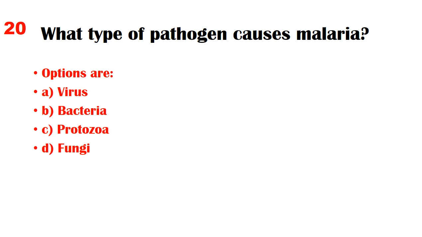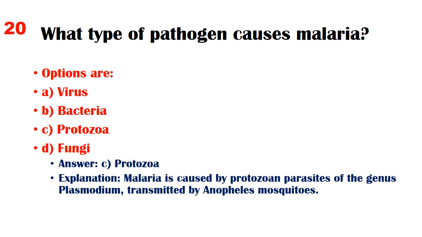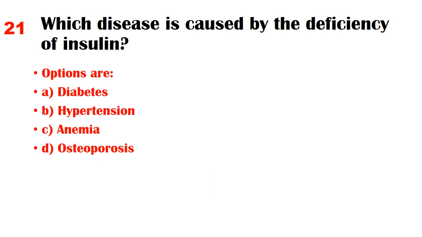Options are A. Virus, B. Bacteria, C. Protozoa, D. Fungi. Answer: C. Protozoa. Explanation: malaria is caused by protozoan parasites of the genus Plasmodium, transmitted by Anopheles mosquitoes. Which disease is caused by the deficiency of insulin?